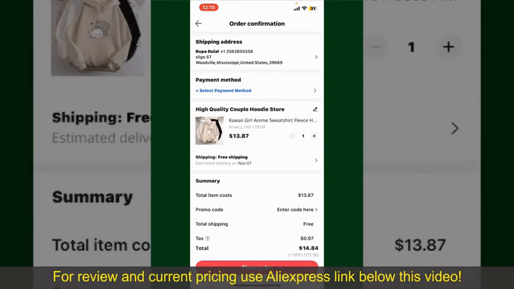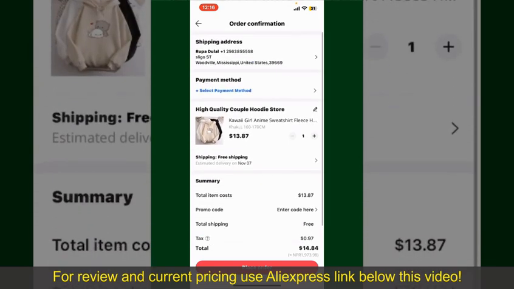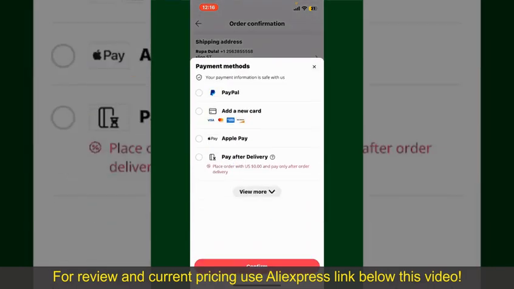other information. On this page, it'll show you the order details and the summary for the product. You can enter a promo code if available, and you'll also need to enter your payment details. Tap on Select Payment Method from the option and choose your desired payment method. You can select PayPal, add a new credit or debit card, select Apple Pay for your purchase, or simply pay for the product after delivery. Select one of the options as a payment method.